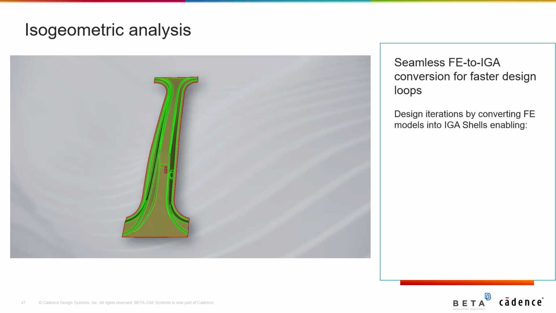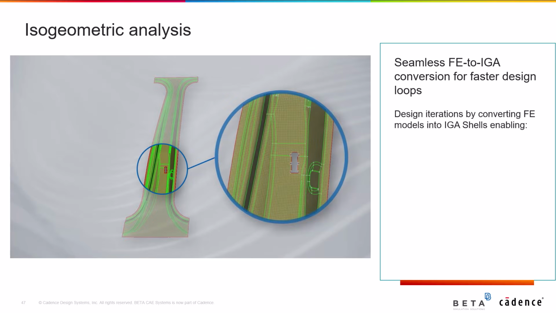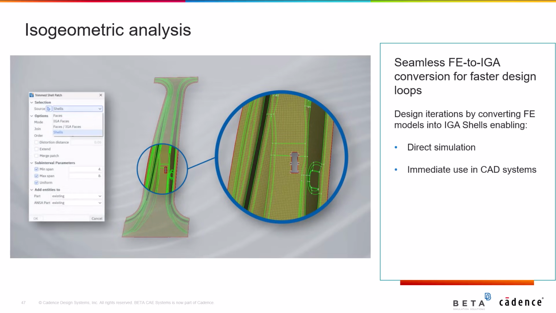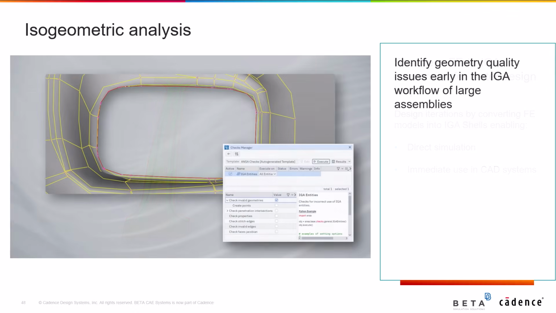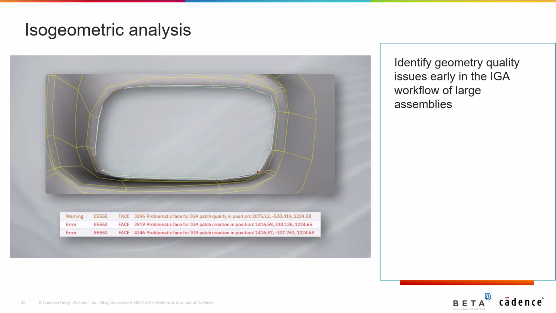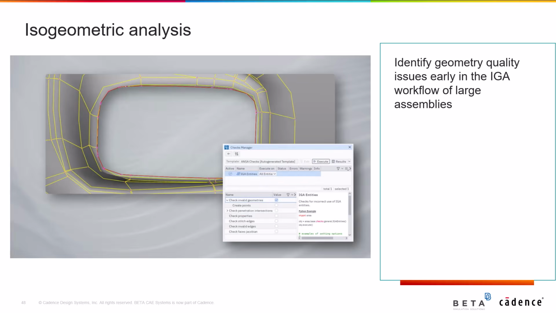Design iterations, by converting FE models into IGA shells, are also added, enabling direct simulation and immediate use in CAD systems, streamlining this way the whole process. Last but not least, it is now possible to identify geometry quality issues early in the IGA workflow of large assemblies, saving time and improving model robustness.